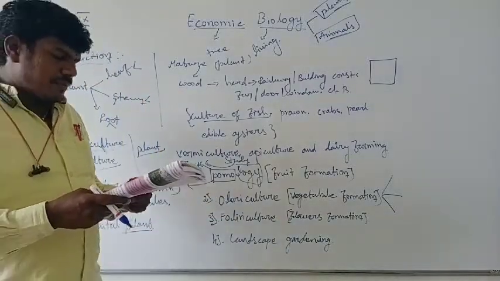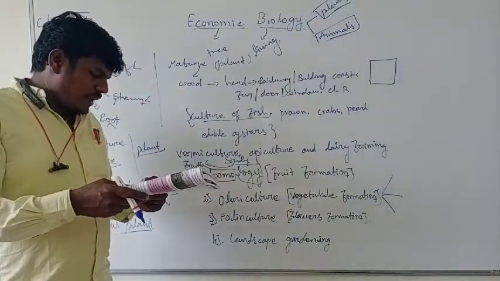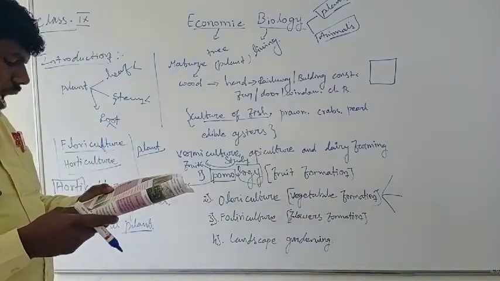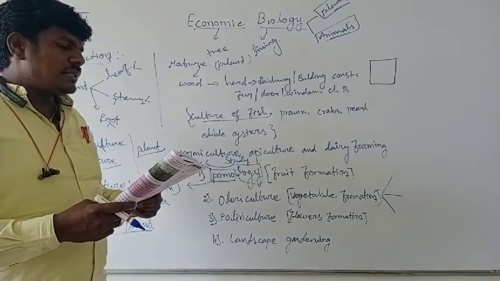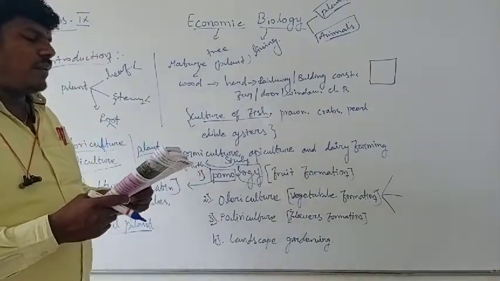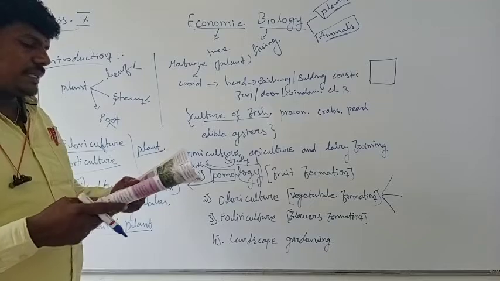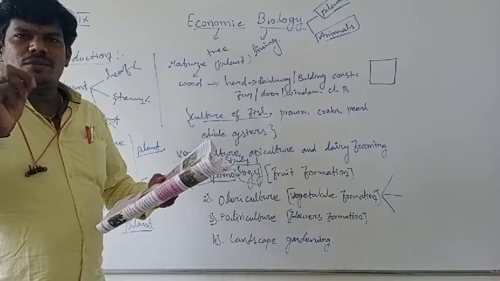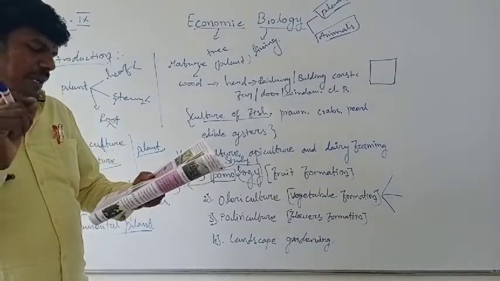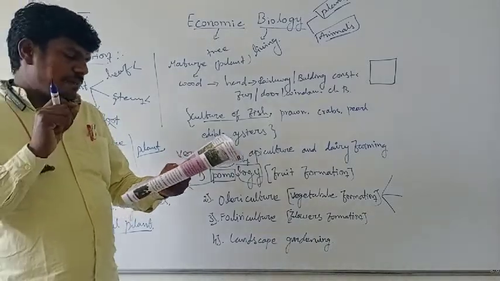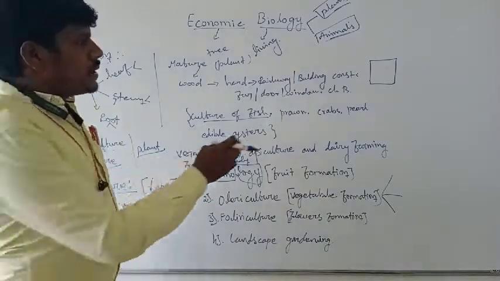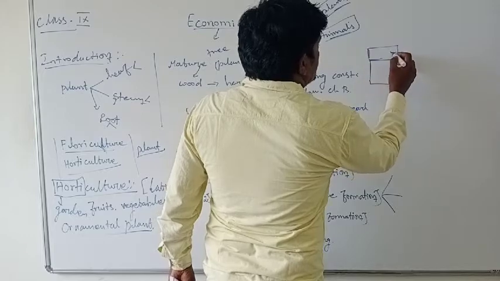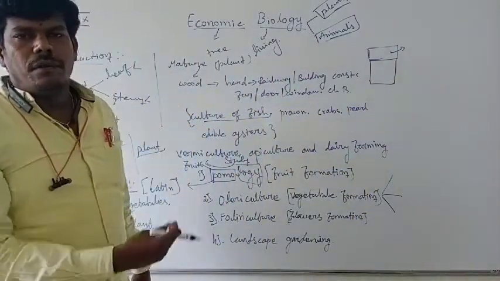And then vegetable forcing. It is the method of growing vegetables in buildings, greenhouses and cold frames, under other artificial growing conditions. It is the most intensive type of vegetable growing, for example cabbage, tomato and brinjal. Only some vegetables are cultivated by forcing. It is the method of growing vegetables in buildings and greenhouses. If the top of the building has some empty space, that is enough, and you can cultivate some vegetables.